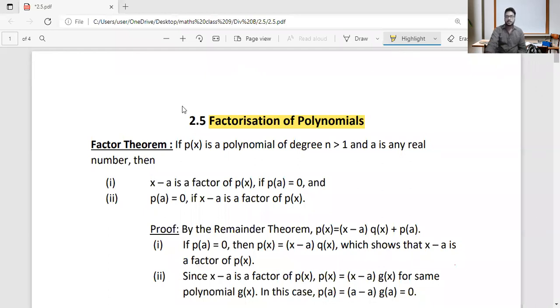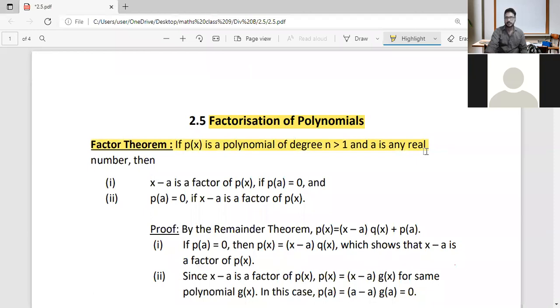Okay. Now let us see what it says. Factor theorem. If p of x is a polynomial of degree n greater than